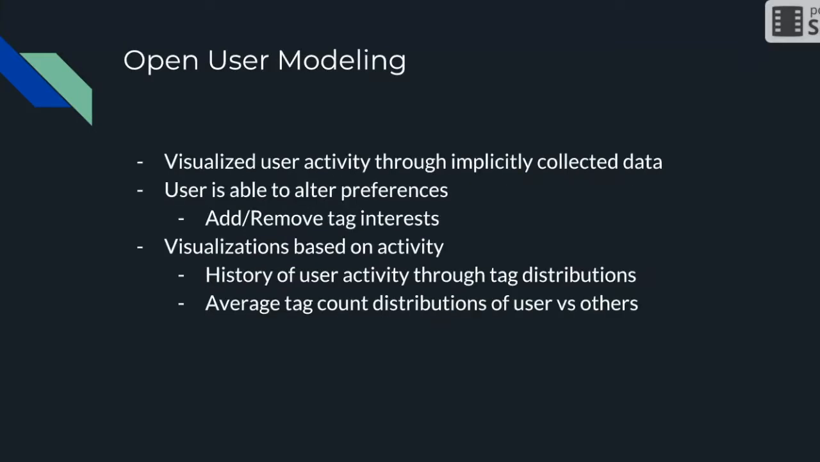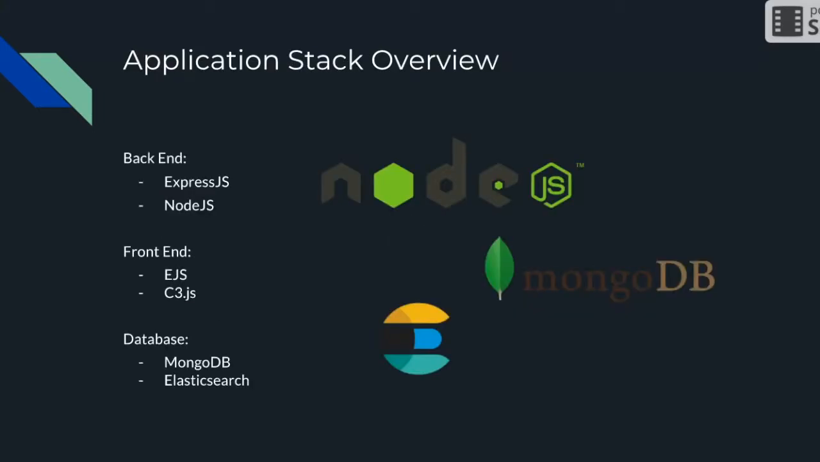We are also doing open user modeling, for which we are producing two visualizations. One is the user's history of activity through tag distribution, that is the interaction with various tags, and the other is the average tag count distribution of users versus others. So basically how many tags the user has liked compared to others on the system. The user is also given the option to alter the preferences, that is, add or remove tag interests.